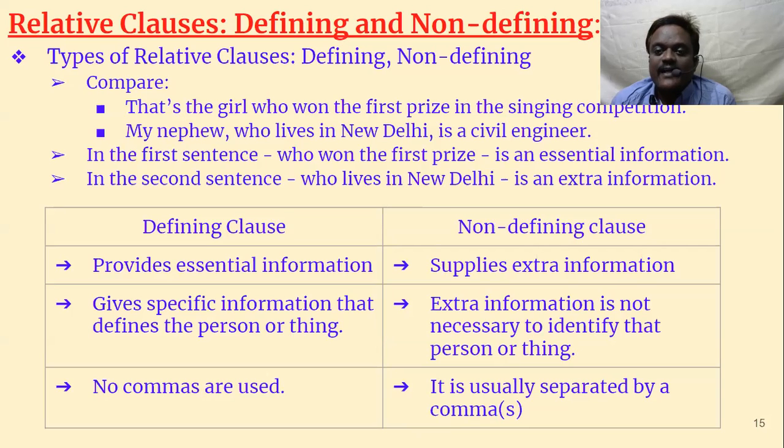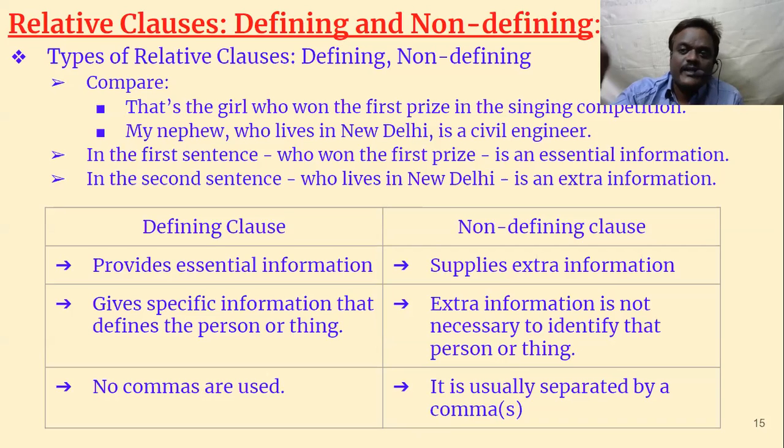The non-defining clause supplies extra information, and the defining clause gives specific information that defines a person or thing. So it gives some information, and it helps us to identify the person. Suppose I say, the boy who is wearing a white shirt is my brother. So you have to identify which boy. There are so many boys, and you want to tell who is your brother.